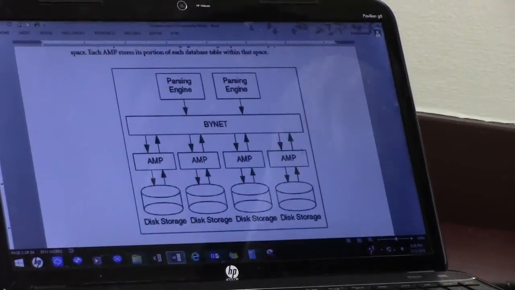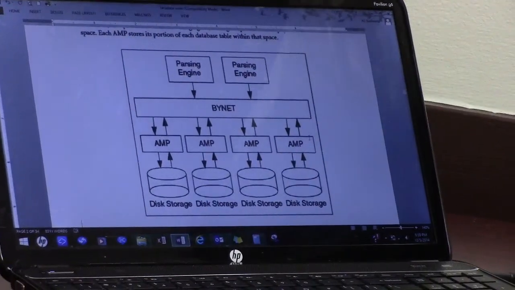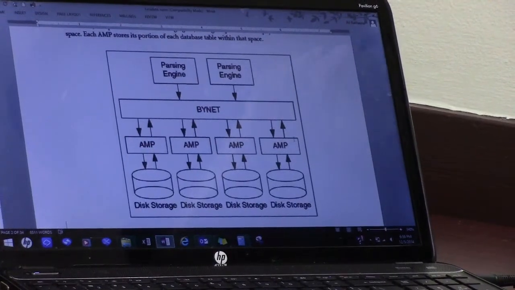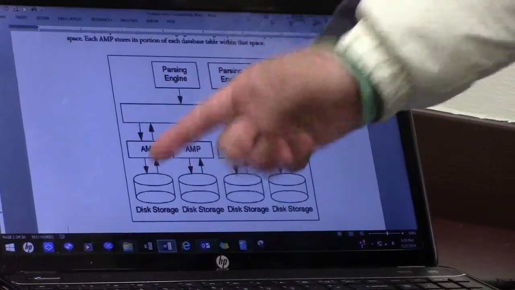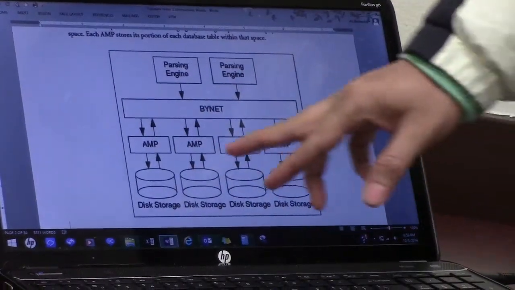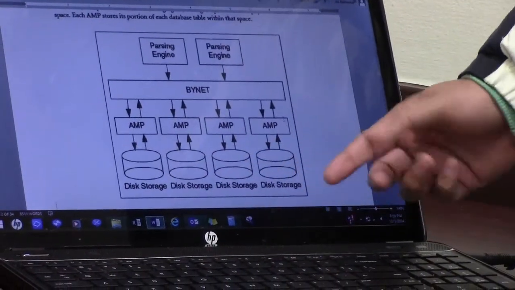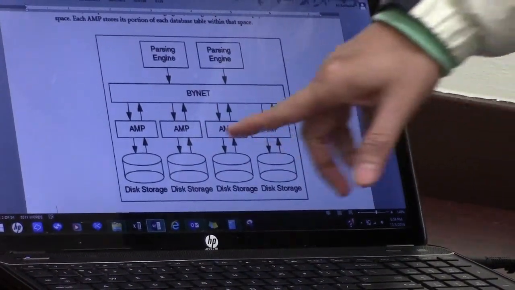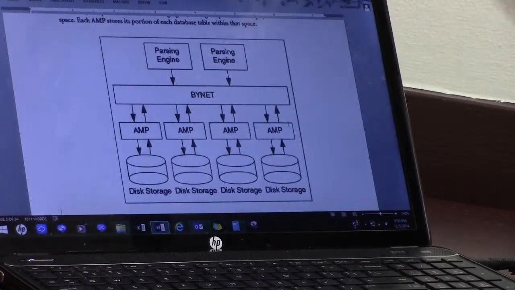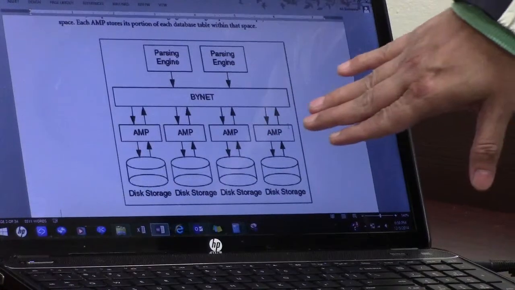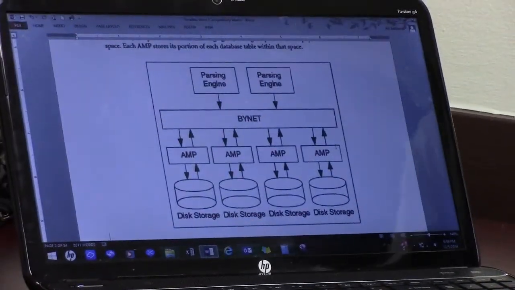When you run a particular query, the query is distributed across all these AMPs. Each AMP is an access module; it's a way of getting the data. They go and get the data from their respective disks, and eventually the results are accumulated and parsed by the parsing engine and provided in the output. So the same query gets executed in parallel across all the AMPs.